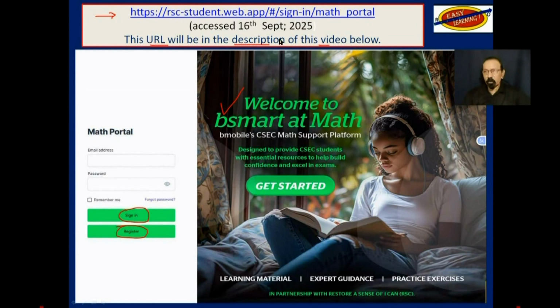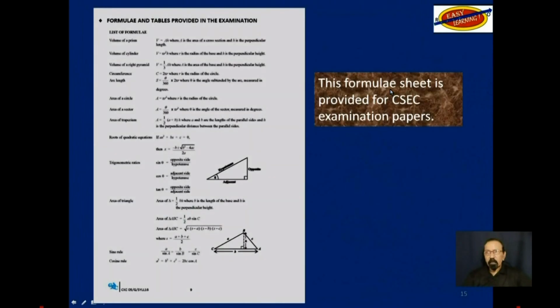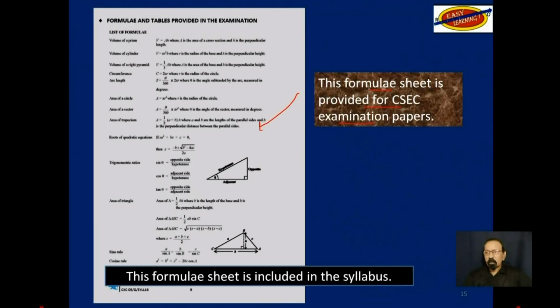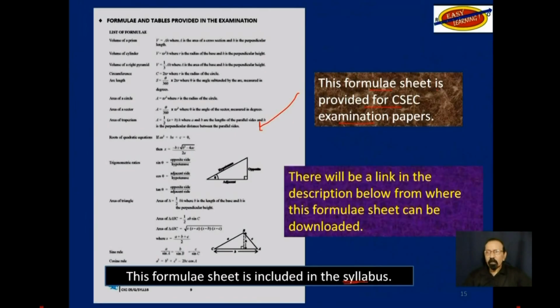Just a reminder that this formula sheet that you see on the left here is provided for the CSEC math examination papers. It is also included in the syllabus if you have a copy of the full syllabus. If not, there will be a link in the description below from where this formula sheet can be downloaded.